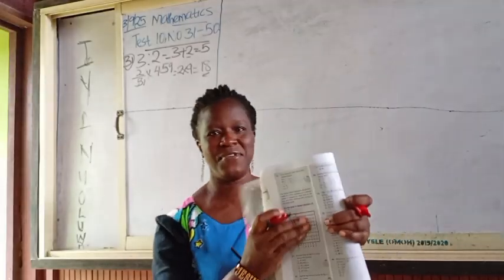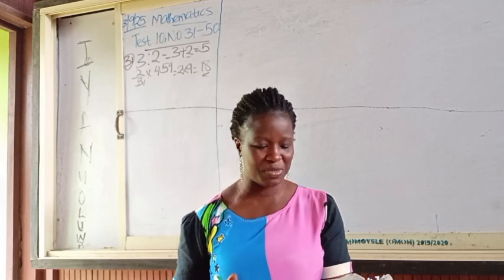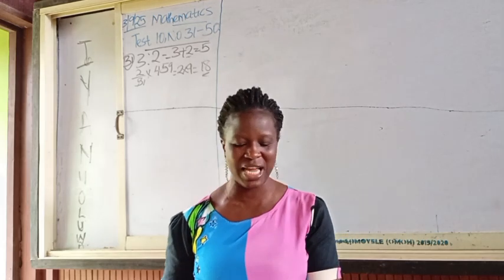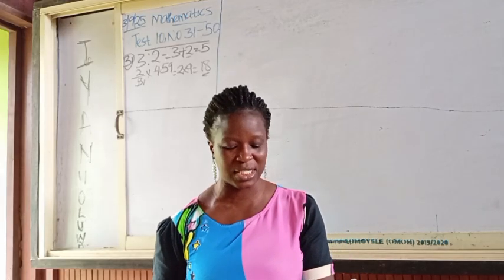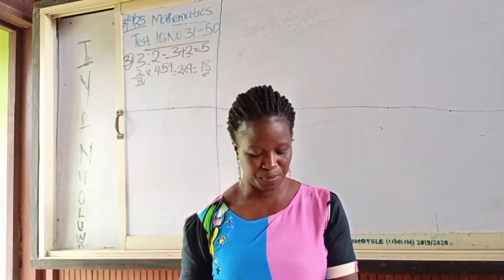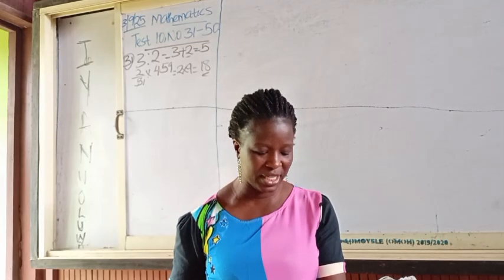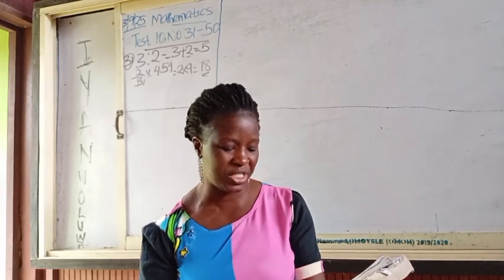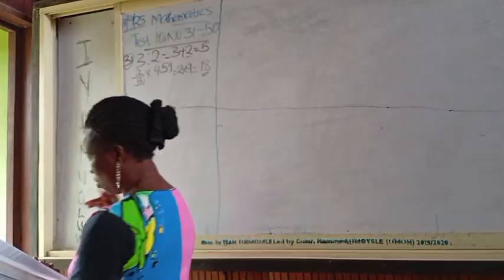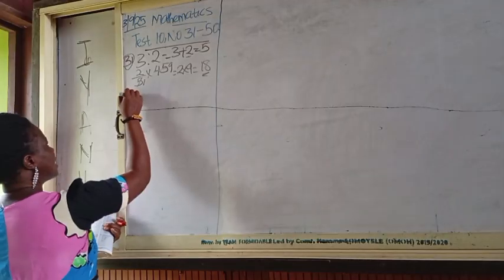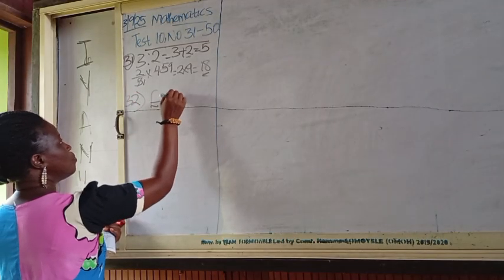We are given a graph here, so we are using the graph to answer our question. They said the graph below represents the journey made by a lorry traveling at a constant speed. It stops for some time on the way and then continues the journey at the same speed. So the first question says, at what time did the lorry stop during the journey? So we will trace it, it stopped at 2 p.m. It was going straight, but when it got to 2, it stopped. So number 32, our answer there is E, at 2 p.m.